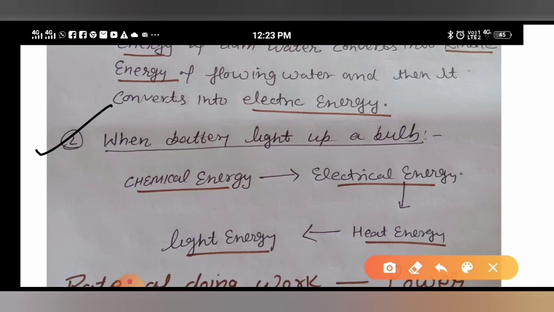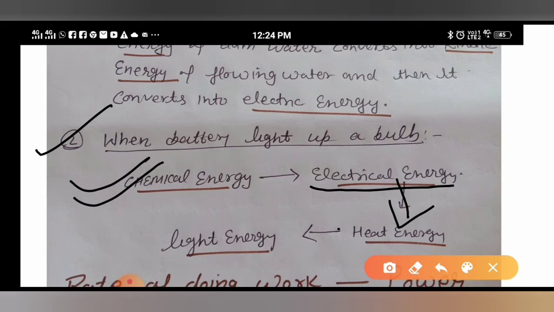If you have broken a cell, you must know that inside the cell there are chemicals, salt. That means chemical energy. So chemical energy is getting converted into electrical energy. Salt is there, electrons are there. That electrical energy will heat up the bulb, and due to that heating it will light up.